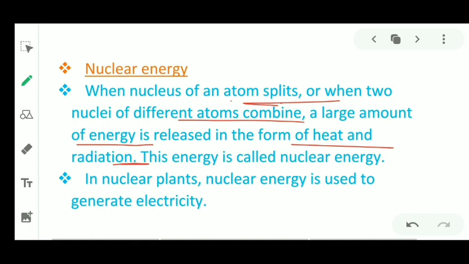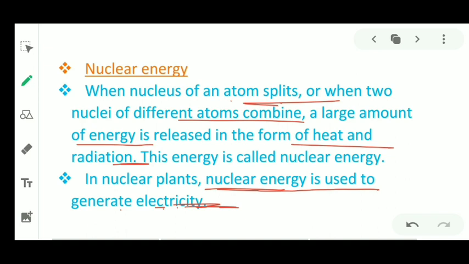For example, a nuclear bomb, or you can also say an atomic bomb. Apart from that, nuclear energy can be used for good purposes also. Like nuclear energy is used to generate electricity. So these are the other forms of energy.